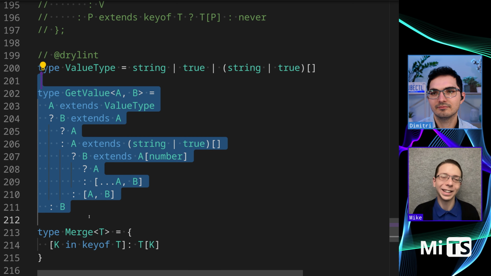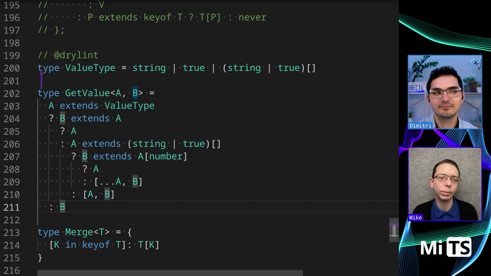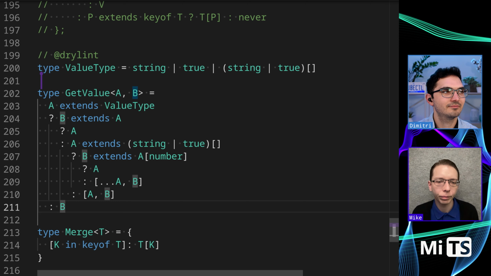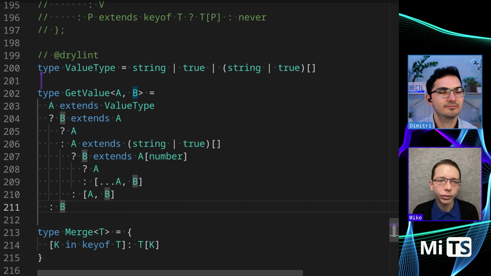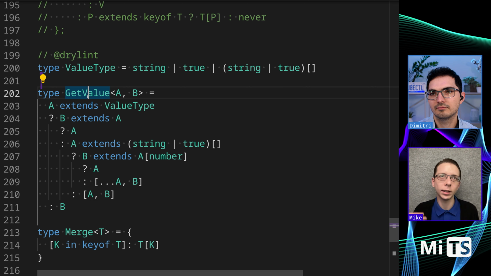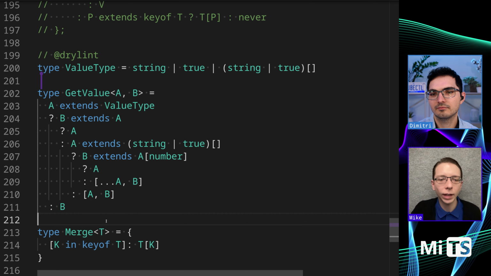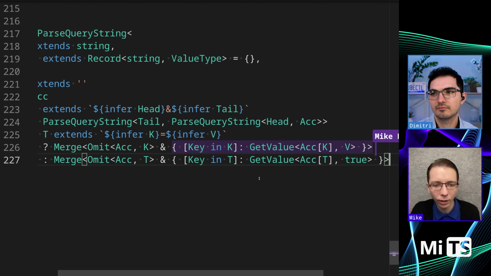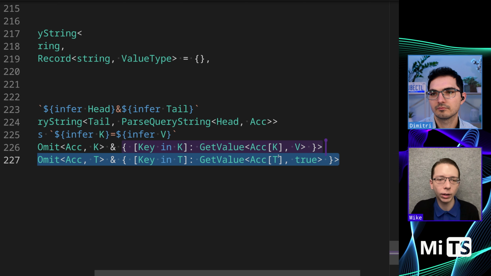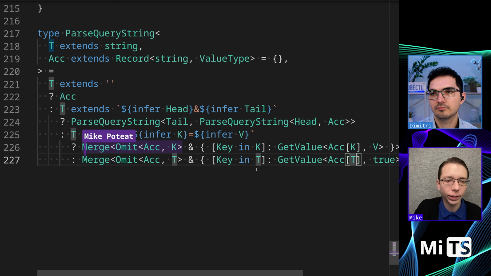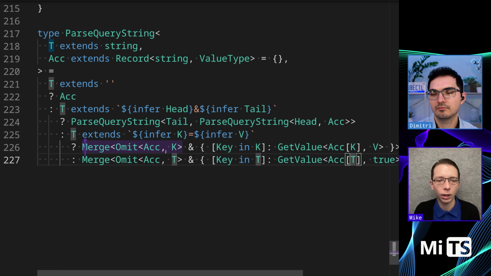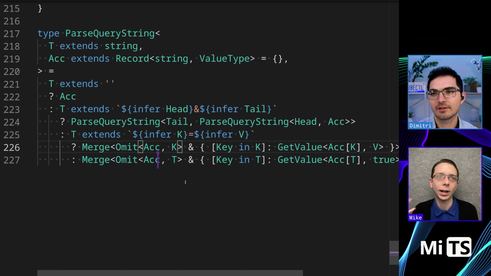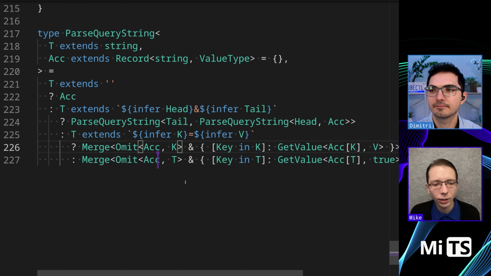I think there is a potential synthesis of these two approaches that would be eminently readable and approachable. Notably, this get value is not handling the logic of actually writing to the object. Instead, what we do is create a simple object down here that has only the element that we're talking about, and then we remove that element from the original, so that there isn't a conflict that causes never type to exist.